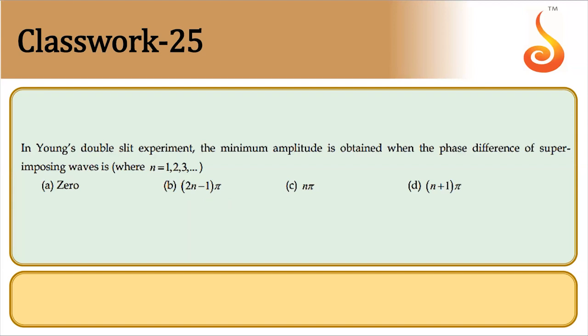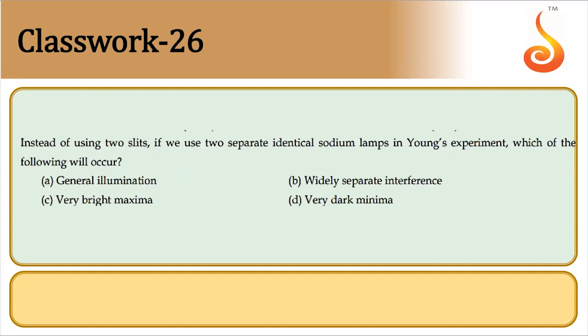Shall move on to next. Instead of using two slits, if we use two separate identical sodium lamps in Young's experiment, which of the following will occur? General illumination, widely separated interference, very bright maxima, or very dark minima.